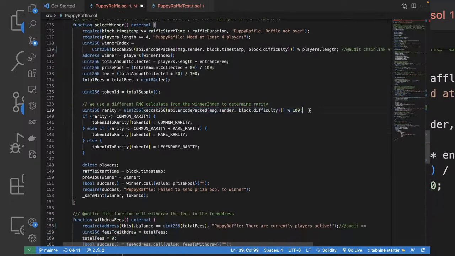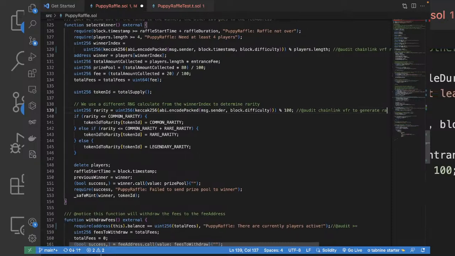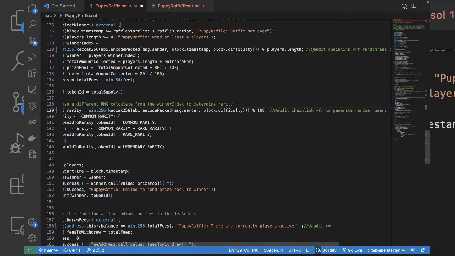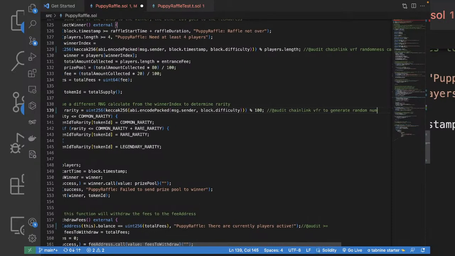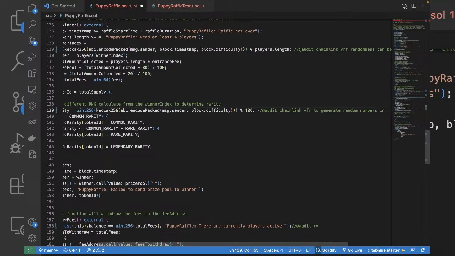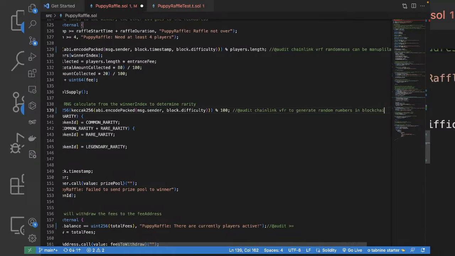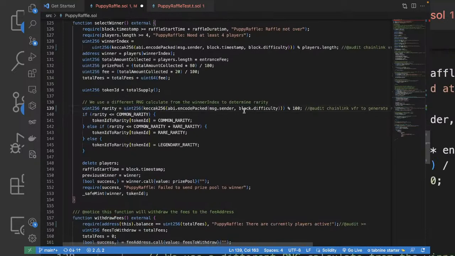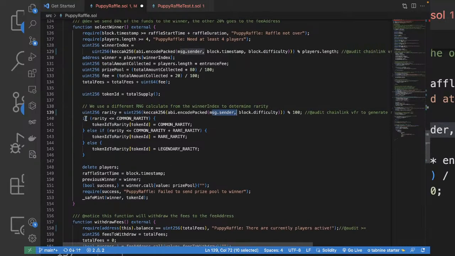Again, for rarity, they're making the same mistake. Audit: there's an alternative, Chainlink VRF, to generate random numbers in blockchain. Why go for this kind of thing? It can be manipulated. Block difficulty can be manipulated by the miner, as well as message.sender can be manipulated by the participant.